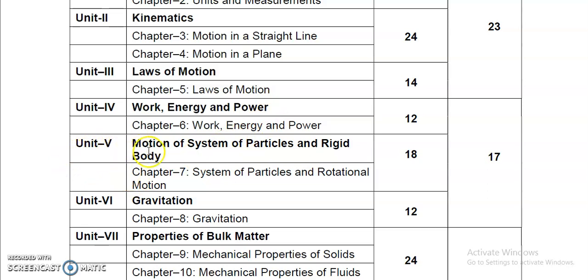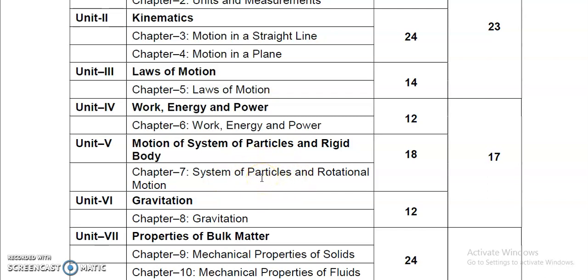Unit number 5 consists of only one chapter, that is chapter number 7, system of particles and rotational motion. In this chapter we'll go through that a particular system, either table, chair or body, anything, any system consists of so many particles. So we'll understand the motion of that system on the basis of the motion of the particles of the system, like molecules, atoms.